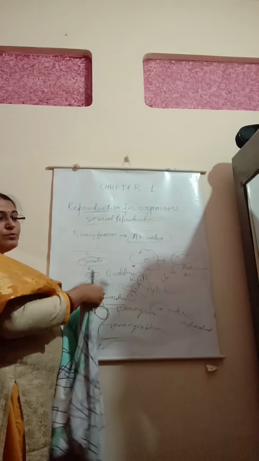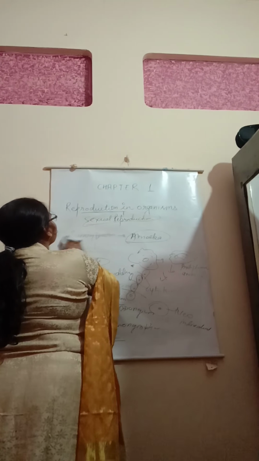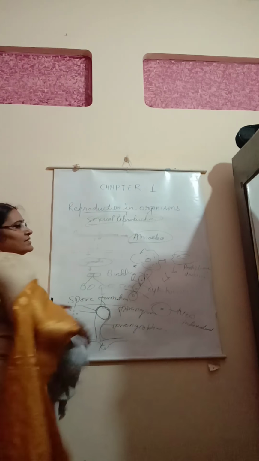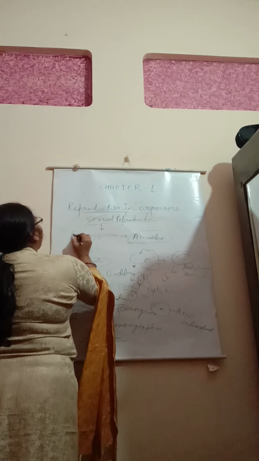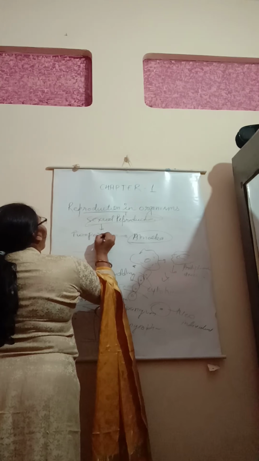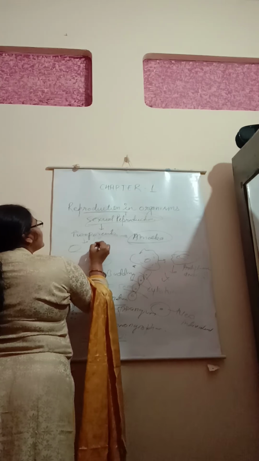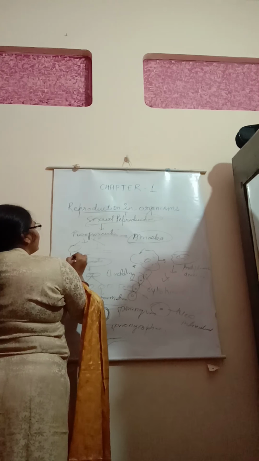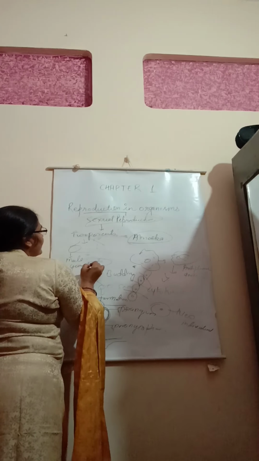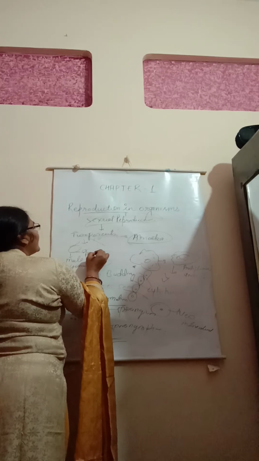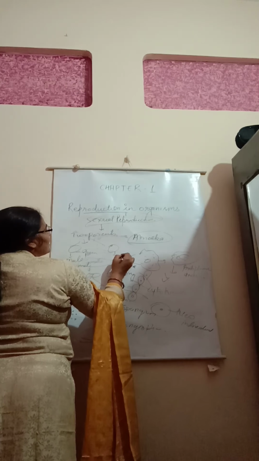In this case, when the two parents produce the gametes, the first one is the male gamete, that is known as the sperm, and the second one is the female gamete, that is known as the ovum.